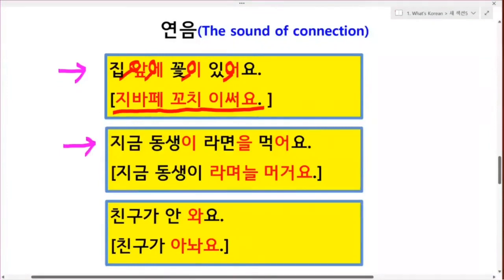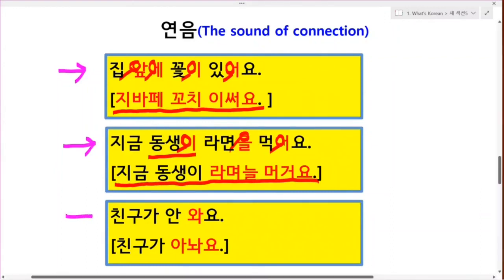Look at this line. Where is a letter that starts with a vowel after a final consonant? Draw a circle with your eyes. Here. Here. Here. Okay? Good. Do you remember this? The final consonants 이응 and 히읗 here don't link like 동생이. Okay? So, we can read this. 지금 동생이 라면을 먹어요. Good.